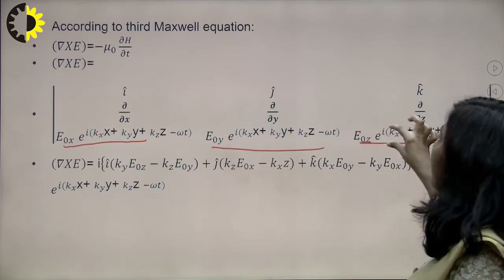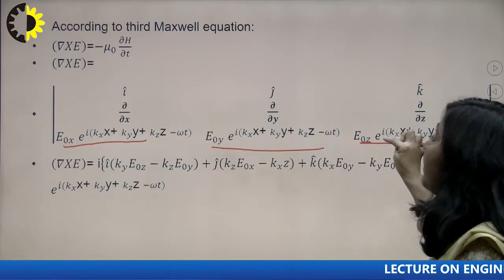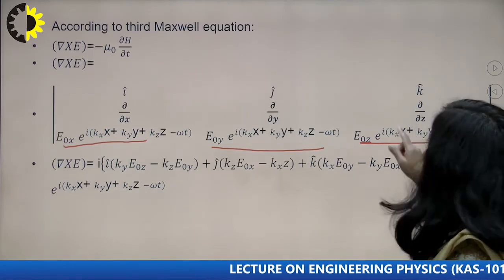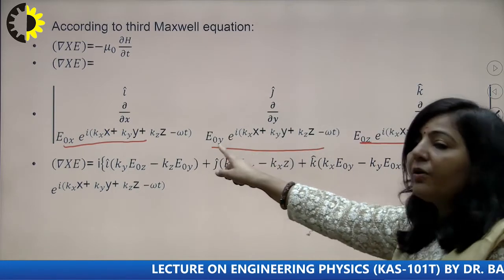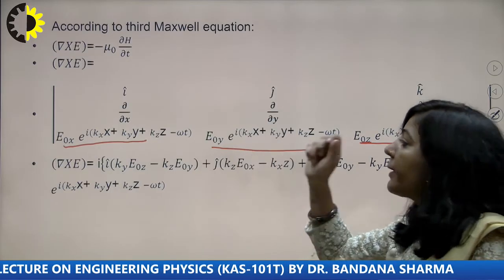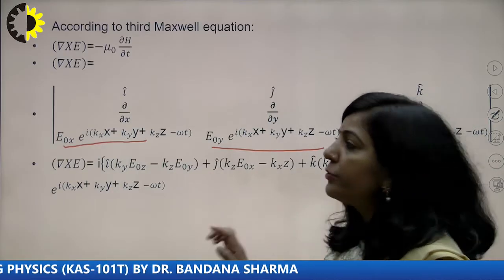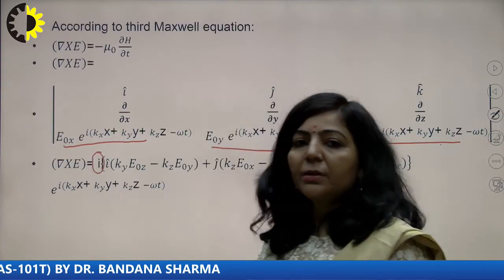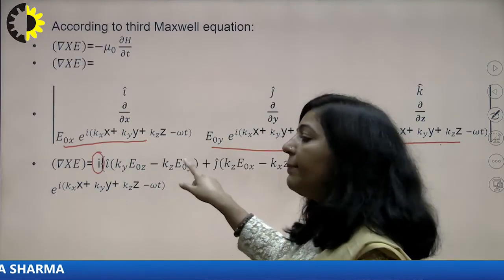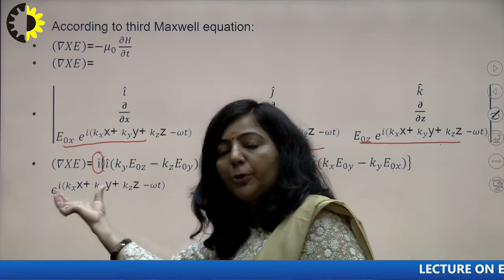When you take the derivative of this particular term, the derivative of the exponential will be the exponential. But since you are taking the derivative with respect to y, the additional term in multiplication will be i ky. And in this particular term, E naught y will remain the same, and you are taking the derivative with respect to z, so the additional term will be i kz in multiplication. That iota, which is root minus 1, will be present everywhere, so I am taking that iota as a common factor. So the x component, or I cap component, is ky E naught z minus kz E naught y, and the exponential is always there with every term, so I have taken that exponential as common here.